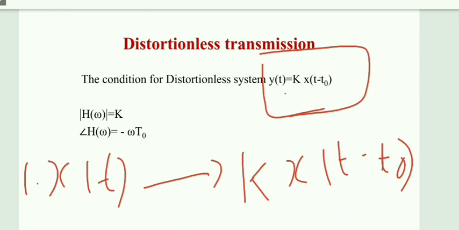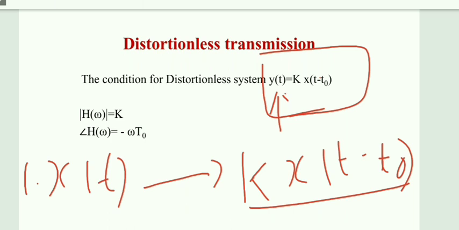So this is my received signal, which is nothing but y of t. x of t is the transmitted signal, and what I receive at the receiver is y of t, that is y of t is equal to k into x of t minus t naught. This is the time domain representation of any communication system. Any communication system should satisfy this requirement first.